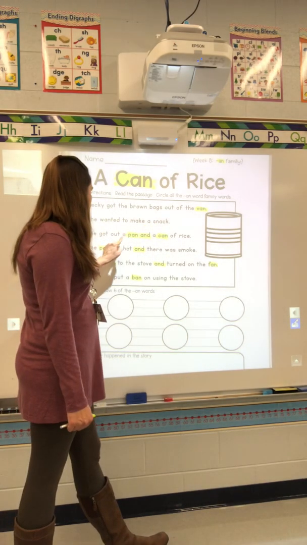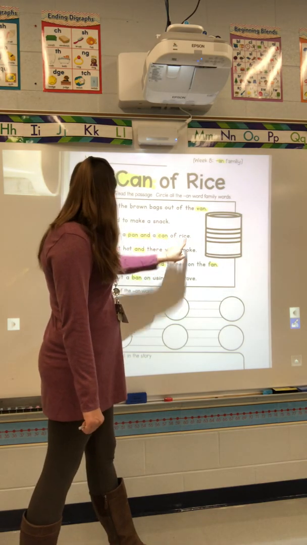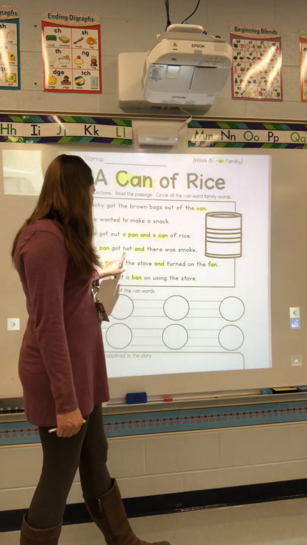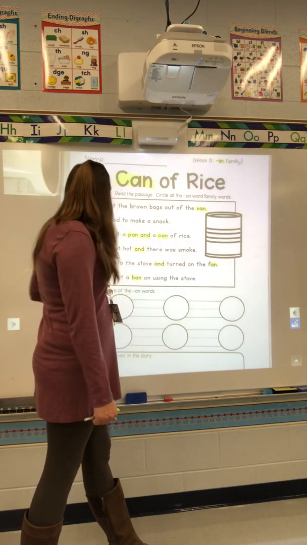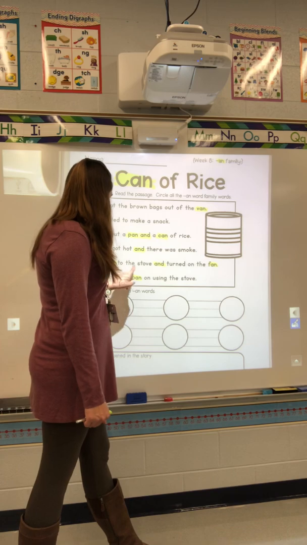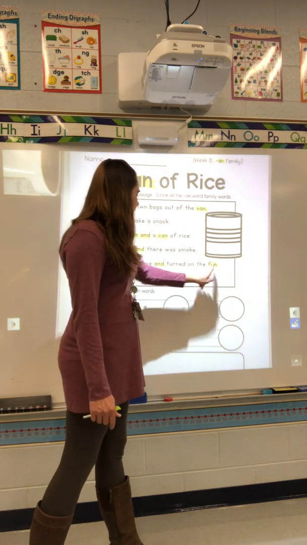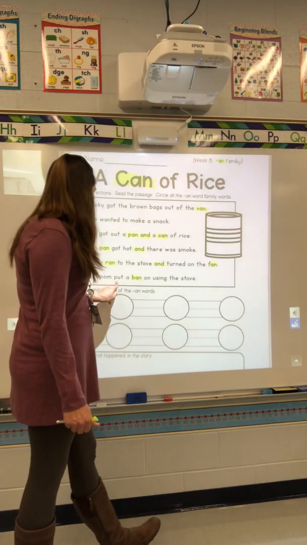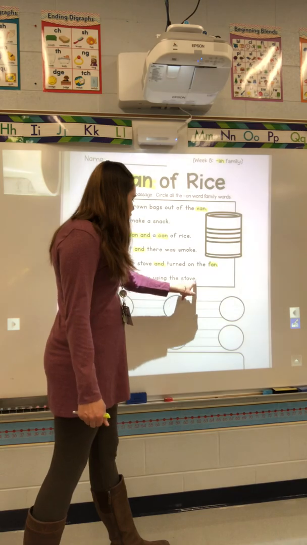She got out a pan and a can of rice. The pan got hot and there was smoke. Becky ran to the stove and turned on the fan. Her mom put a ban on using the stove.